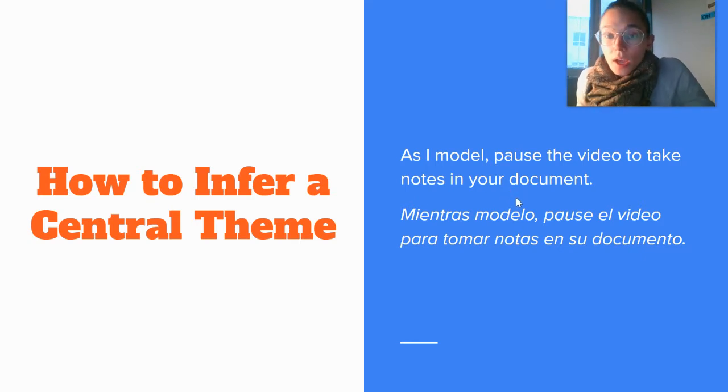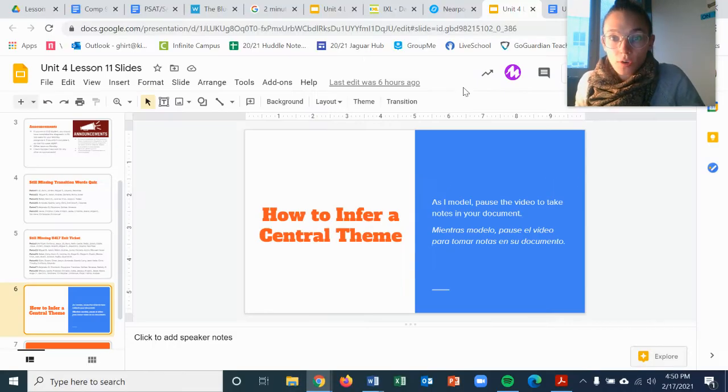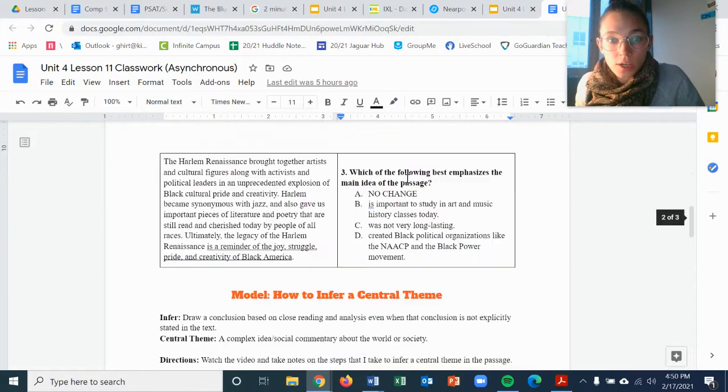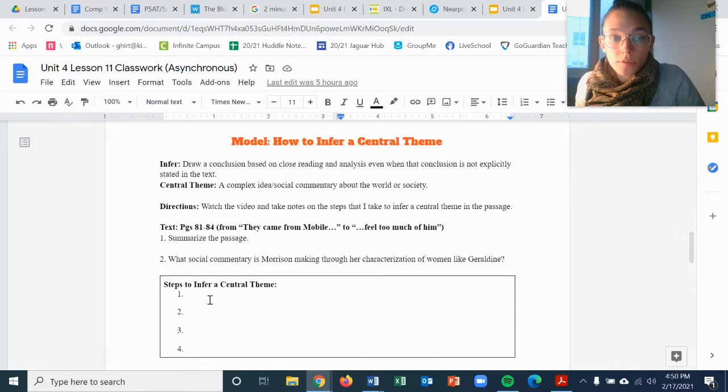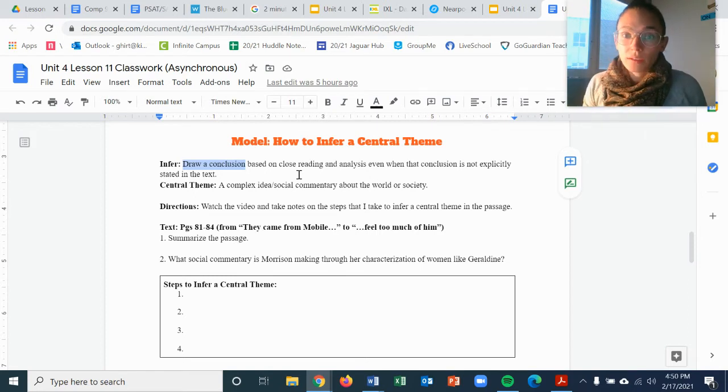Okay, so we're talking about how to infer a central theme. In your document here, you have space to take notes on the steps that I am taking. So do that as I talk through this model. Let's talk about some vocabulary words first. Infer means you're drawing a conclusion based on close reading, whatever it is you're reading. Even when that conclusion is not explicitly stated in the text, you can still infer it, right? It's an educated guess, basically.